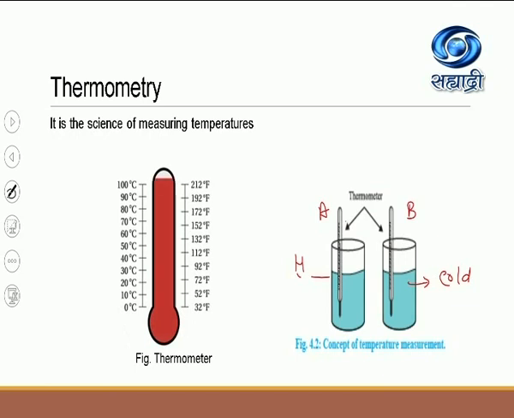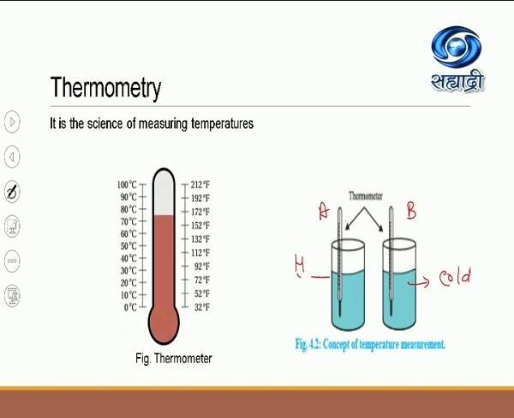It is frequently used by doctors. When a doctor reads the temperature of the patient, then we are using the same principle. When the thermometer and the patient's body are in thermal equilibrium, the thermometer will read the temperature of that particular person, that is the patient.